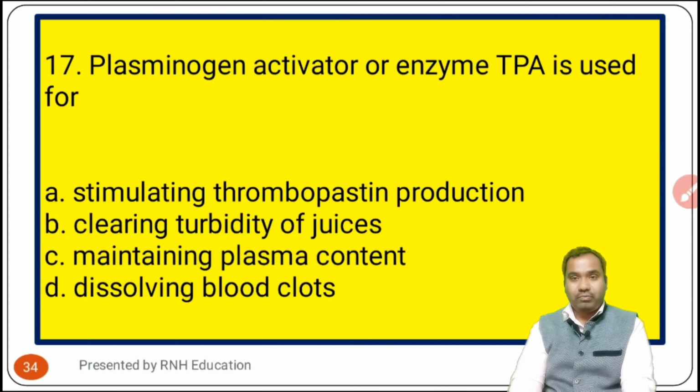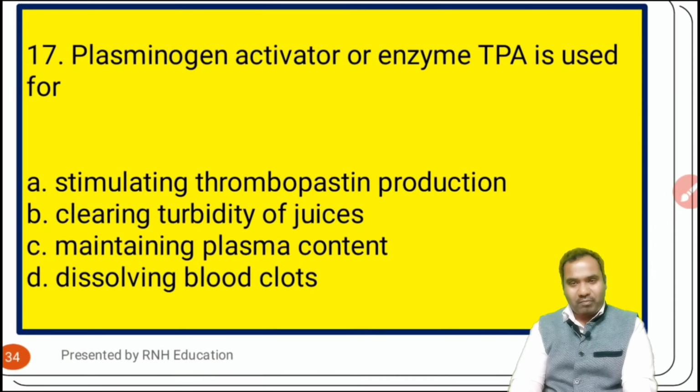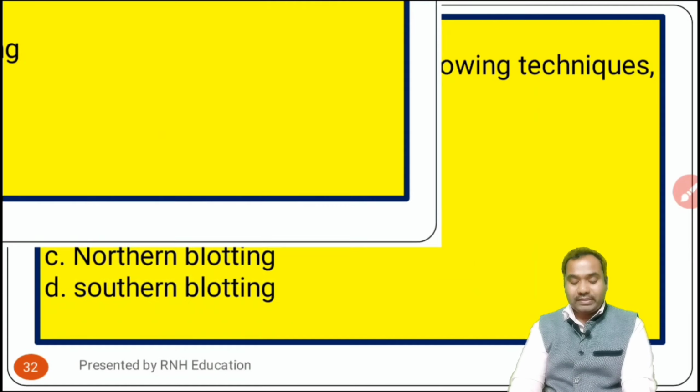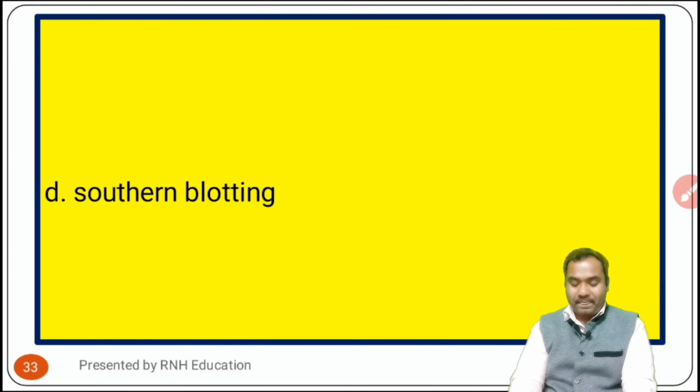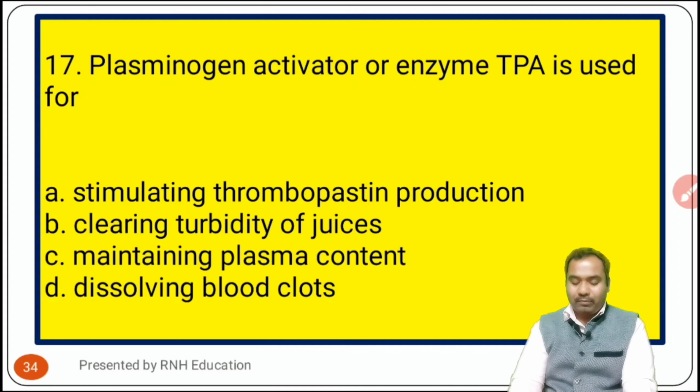If anyone has any problem with the terms, please consult Google. What is ELISA, what is RIA, what is northern blotting or southern blotting, please see Google. Then you will find it, because if I explain all these terms, the video will be too long. Okay, now I am going to the next one.